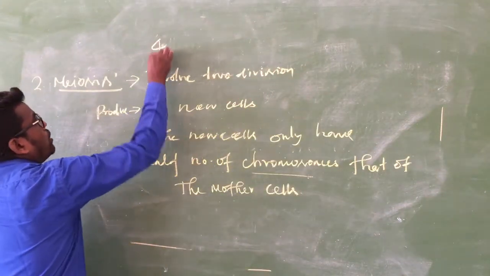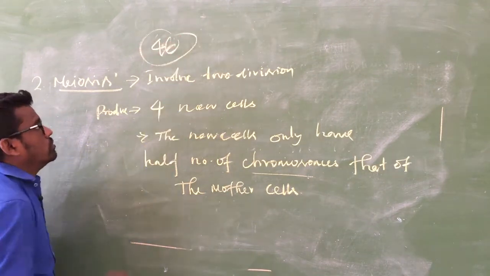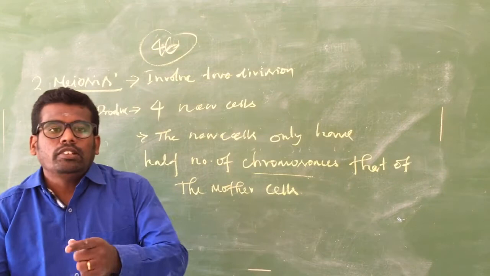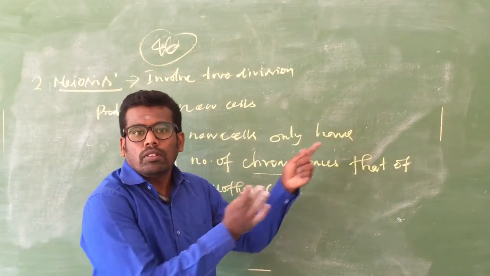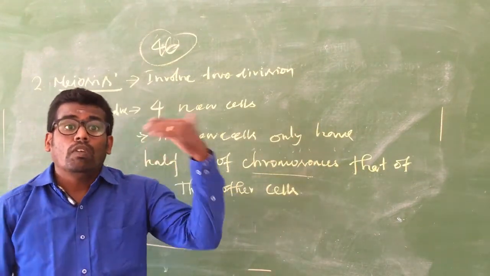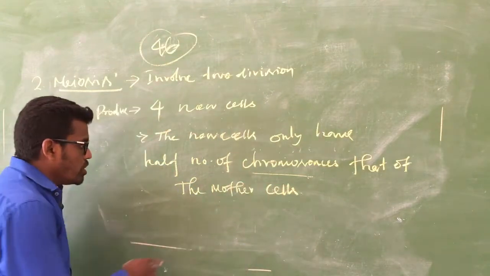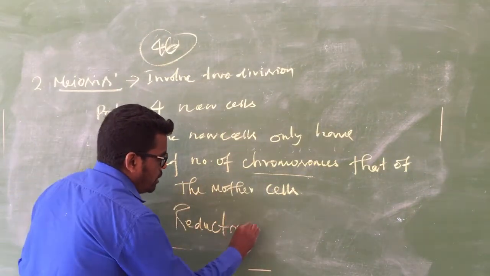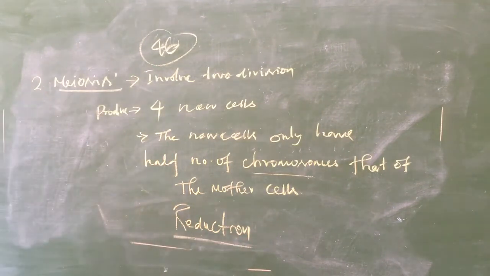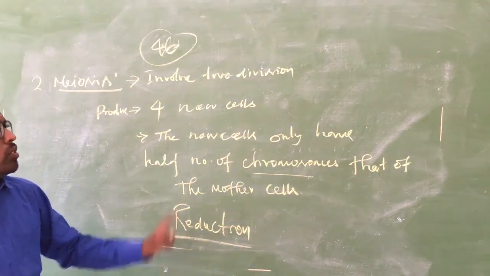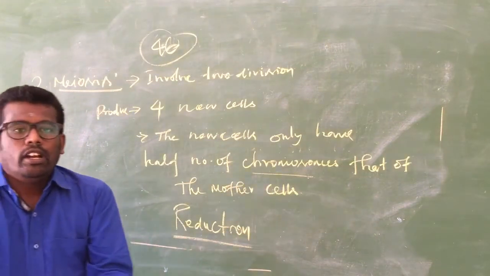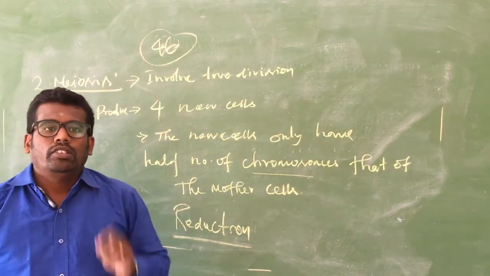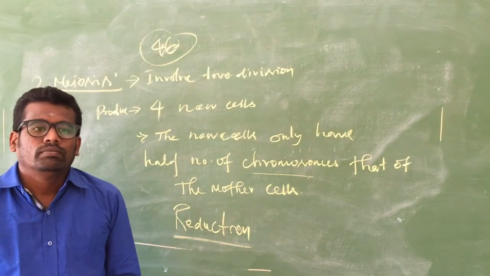But we need only 46 chromosomes for a human being. When the cells increase, the chromosome numbers would also increase. To avoid that, there is a reduction division, which occurs in meiosis. So finally, after cell division completes, the cells have the proper number of chromosomes.